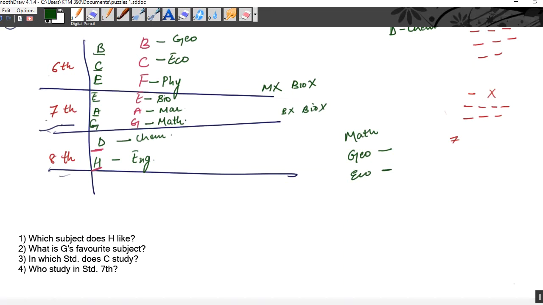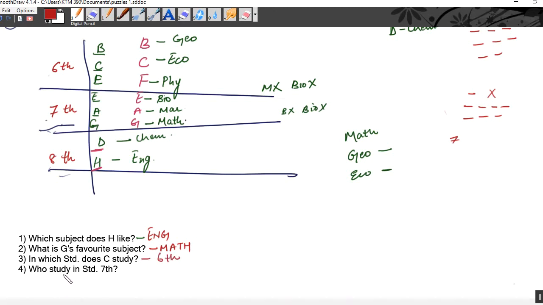Which subject does H like? H likes, where is H? H likes English. What is G's favorite subject? That is G's here. G's favorite subject is math. In which standard does C study? C is here and C is studying in 6th standard.